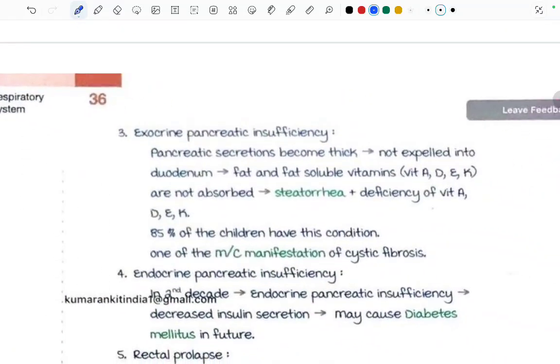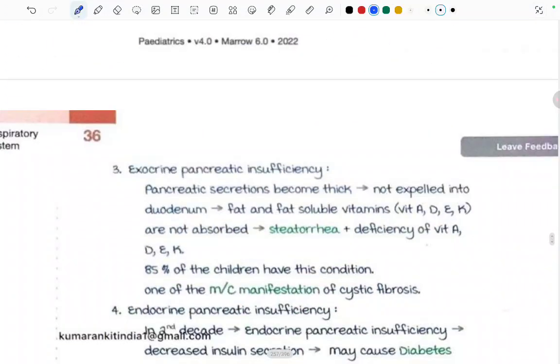Exocrine pancreatic insufficiency is also seen. This is the third gastrointestinal manifestation. Pancreatic secretions become thick again because chloride is not coming into the lumen, causing thickening of the secretions. They are not expelled into the duodenum. So fat and fat soluble vitamins like vitamin A, D, E, K are not absorbed, causing steatorrhea and deficiency of vitamins A, D, E, and K.